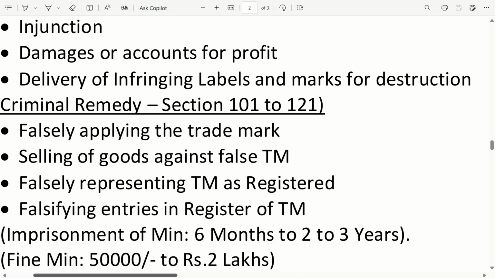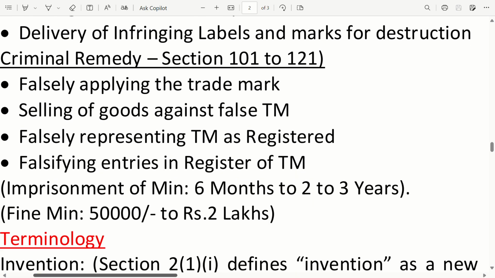Criminal remedy: Sections 102 to 121. Falsely applying the trademark, selling of goods with a false trademark, falsely representing trademarks as registered, falsifying entries in the register of trademarks. Imprisonment of minimum 6 months to 2 to 3 years, fine minimum 50,000 to rupees 2 lakh.